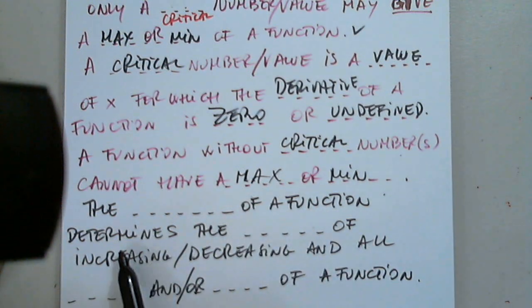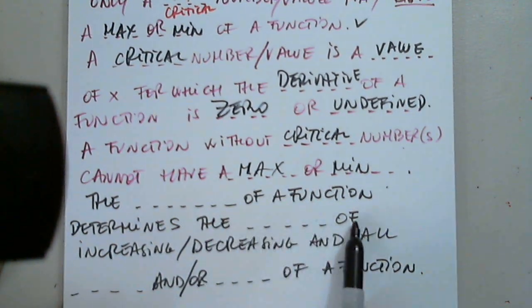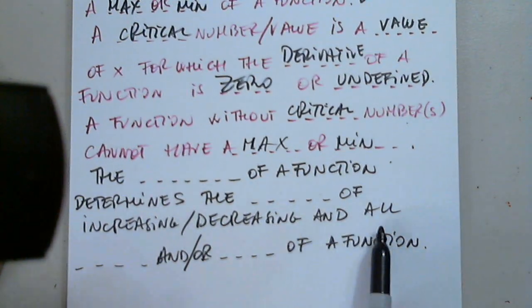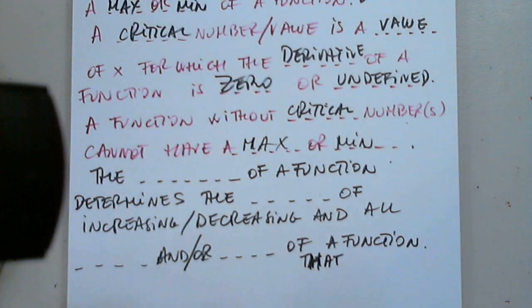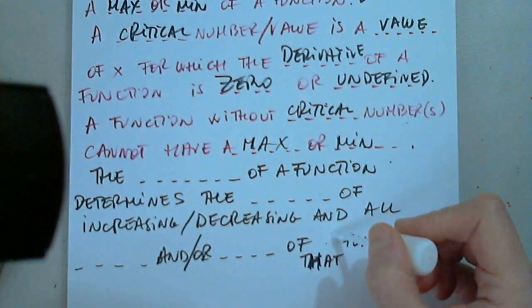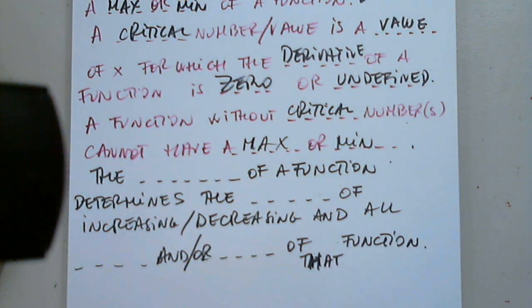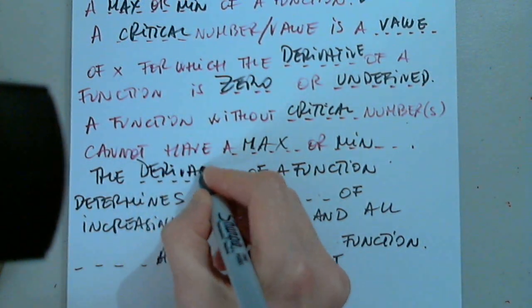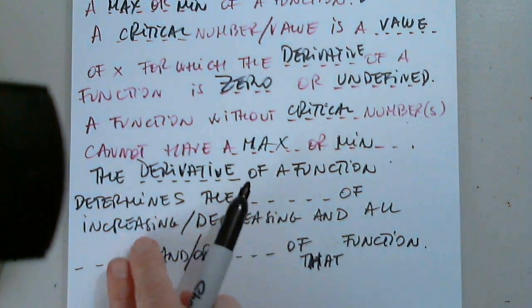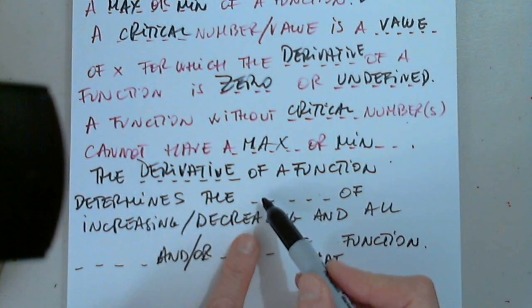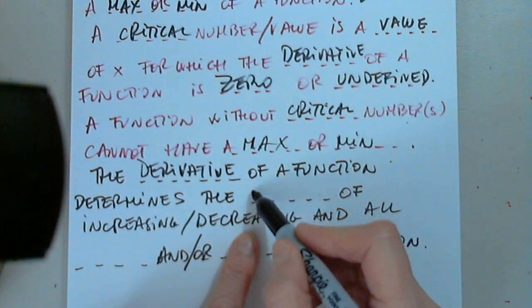The of a function determines the of increasing, decreasing, and all blah blah of that function. Of that function. Derivative, very good. The derivative of a function determines the increase of increasing, decreasing. Slope. Intervals.